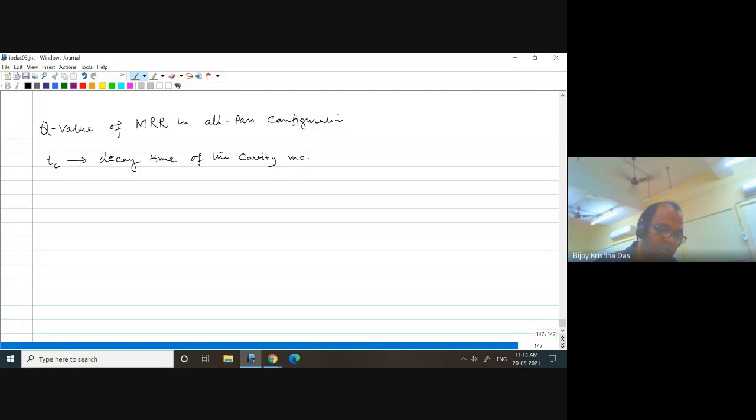I think you understand that we have introduced the cavity mode. The cavity mode is a guided mode, but the mode at the resonant wavelength. Decay time means what? What do you expect the decay time of a resonator to be?